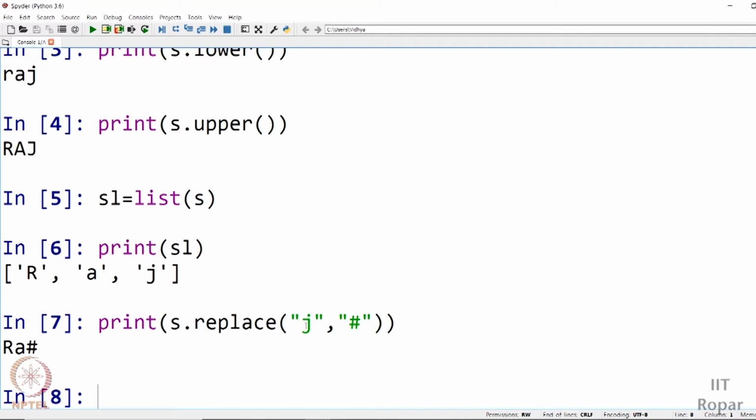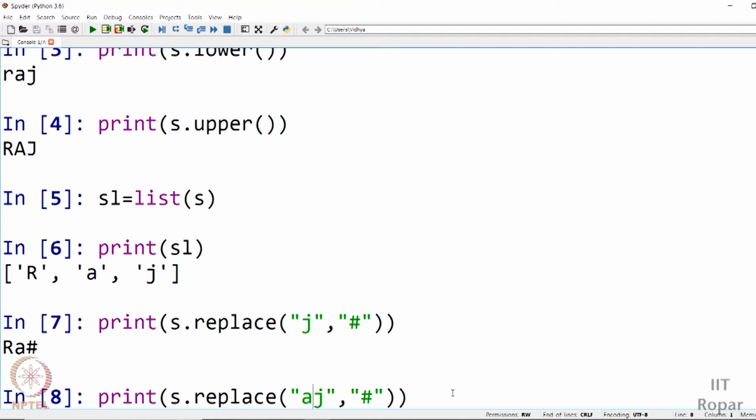It's not necessary that you need to give just a single letter. You can give substrings as well. So let me modify it. I'll say AJ. I can give a substring. A part of the string is what you call a substring. In a substring, what is mandatory is that the letters must be in the same order.